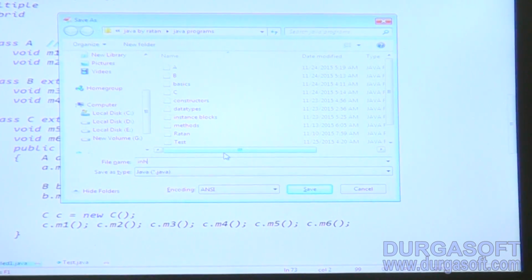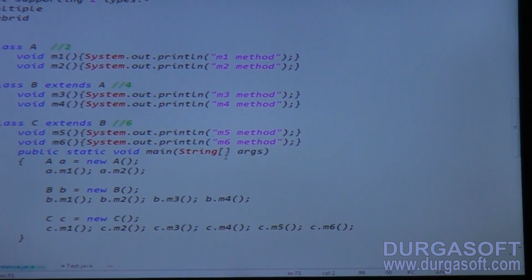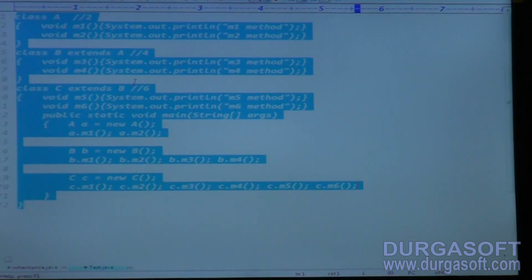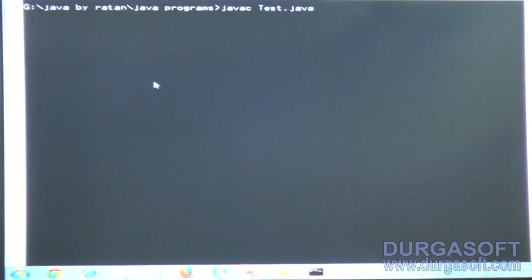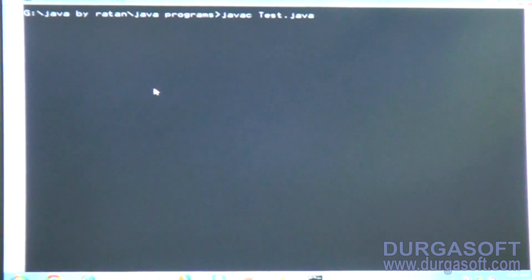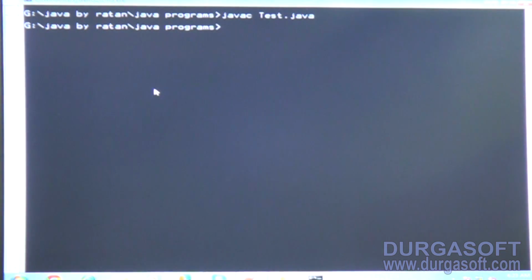The previous example. Now in this example, I am declaring class A. Generally class B, we are writing extends which class? A class. So do the compilation, whether the code is compiled or not. What is the compilation command? Java compiler. Please compile Test.java. Tell me whether the code is compiled or not. Javac Test.java. Code is compiled, no problem at all. Very good, code is compiled.